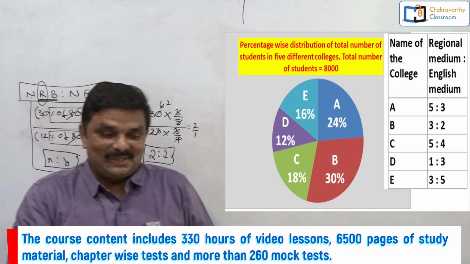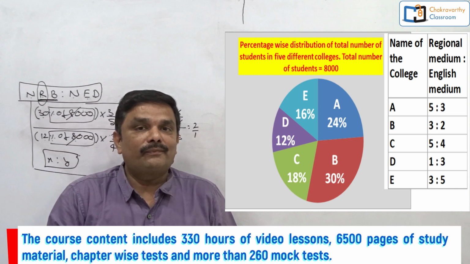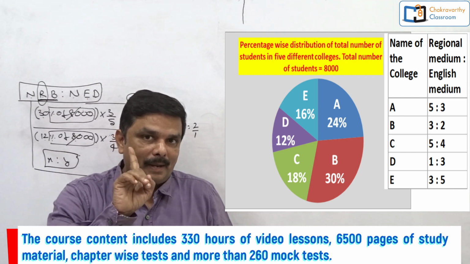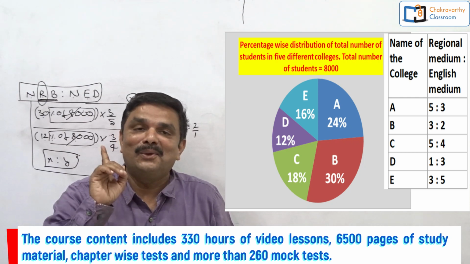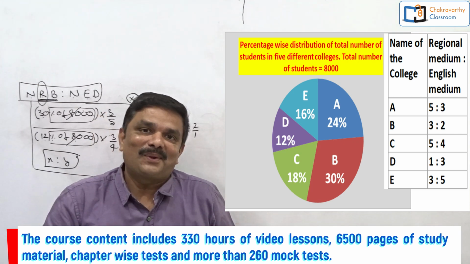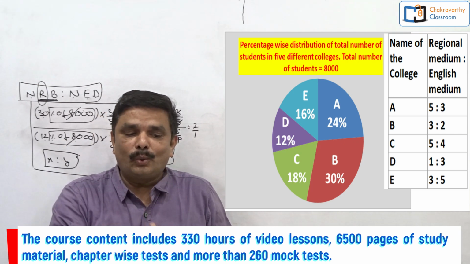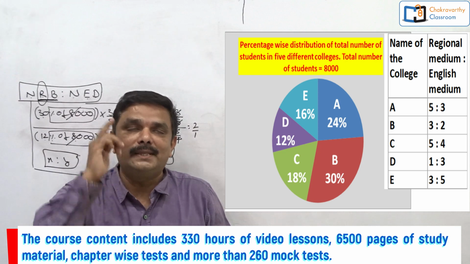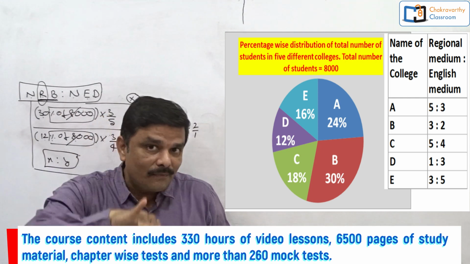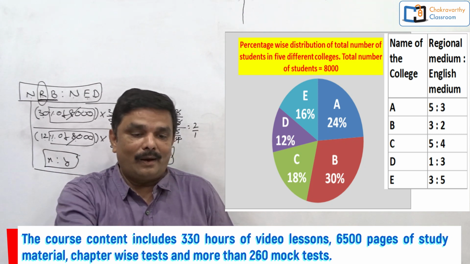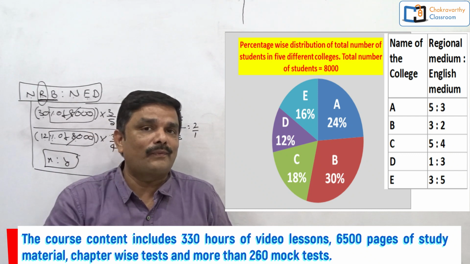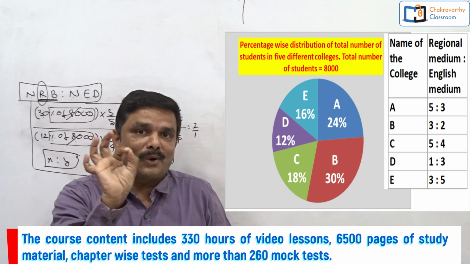See how they have given this one, students. Out of the total regional medium students of college A, I'm just reiterating this one more time, while reading the question only, try to analyze it completely. Out of the total regional medium students of college A, in your mind that should come to you: total regional medium students of which college? College A, 40% are girls. Simple one, you have to analyze that in your mind. What I need to find out? Total students in college A.